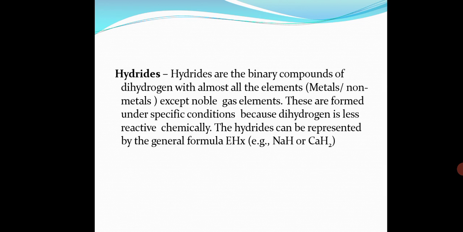The hydrides can be represented by the general formula EHx. E is any metal or non-metal, H is hydrogen, and x is the valency, like NaH, CaH2. These are sodium hydride, calcium hydride. So in this way, hydrogen combines with a number of elements to form binary compounds called hydrides.